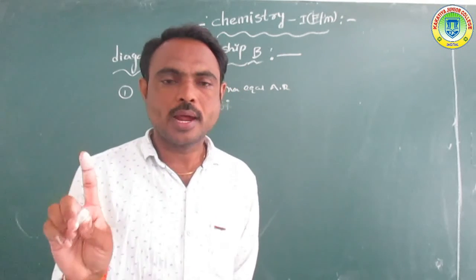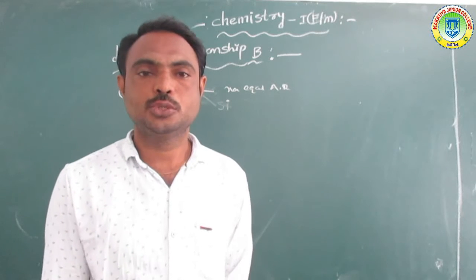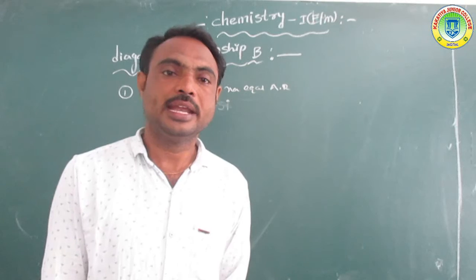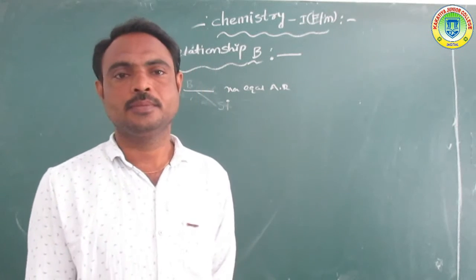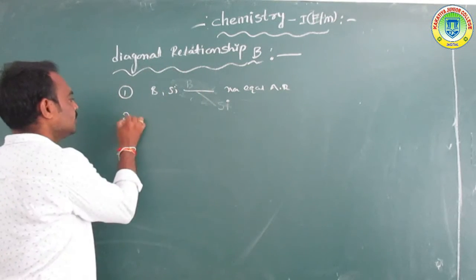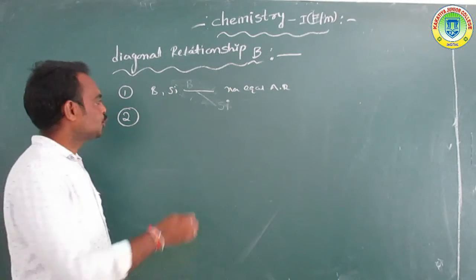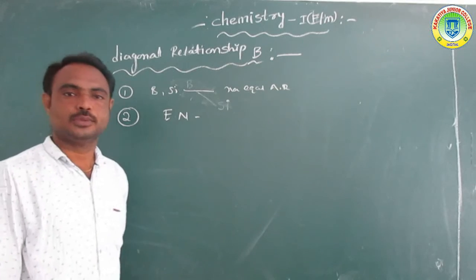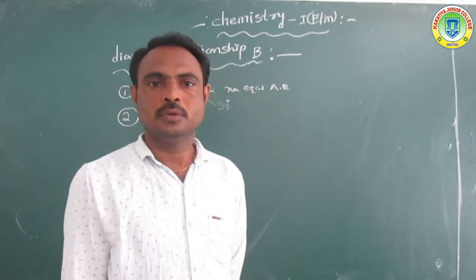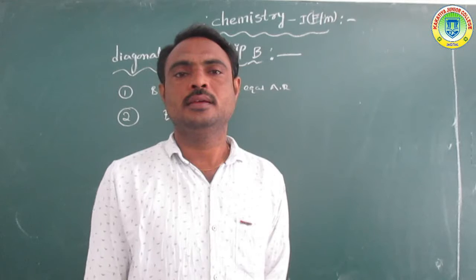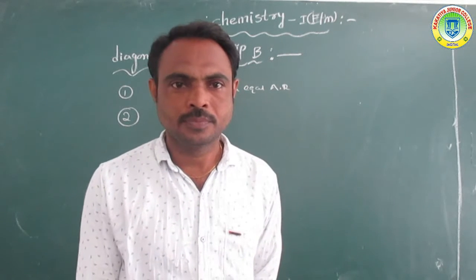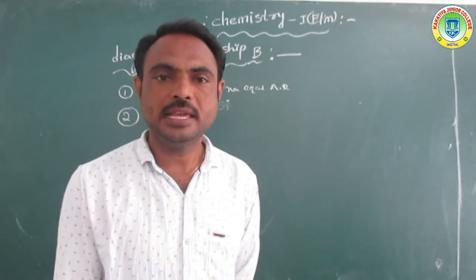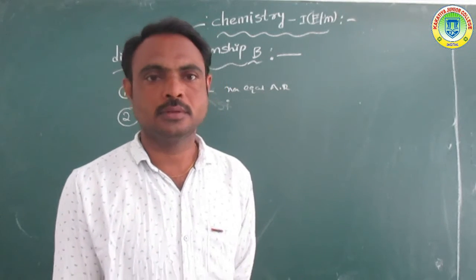Next, second one: these two elements contain nearly equal electronegativity values. So atomic radius and, at the same time, electronegativity value, these two values are nearly equal or similar.